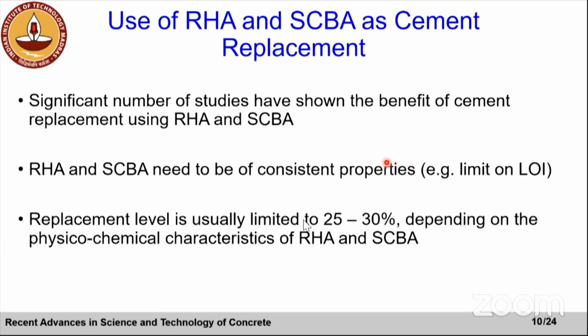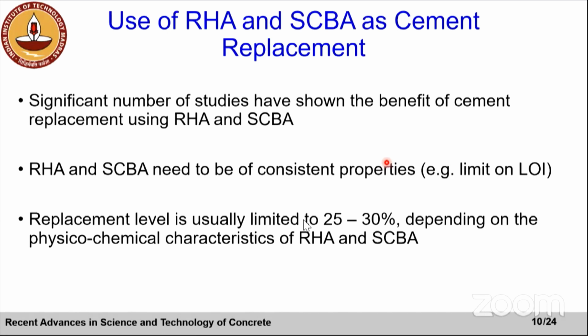But often you will notice that, as mentioned in earlier lectures also, we always look for consistent properties. We always want to work with material which doesn't change its properties, otherwise our properties will get affected. For an example, the limit on LOI is very important. Loss on ignition is an indirect way of measuring residual carbon.